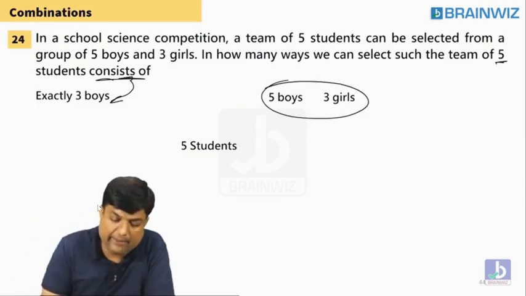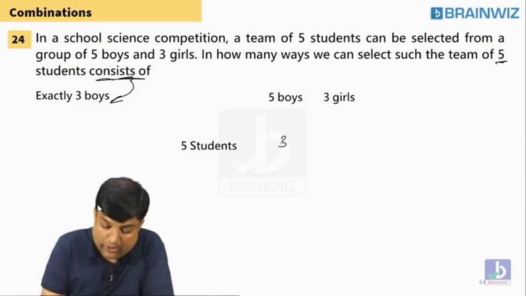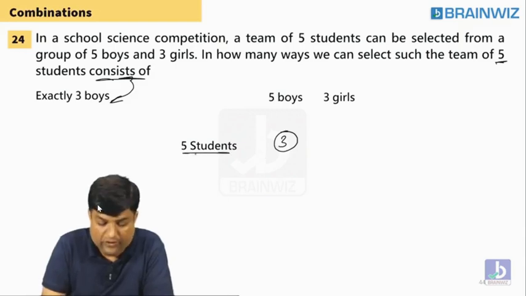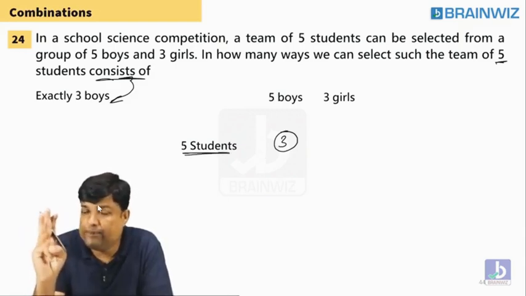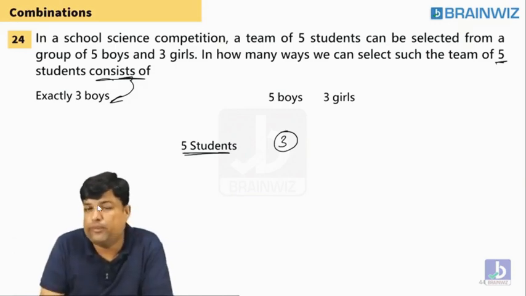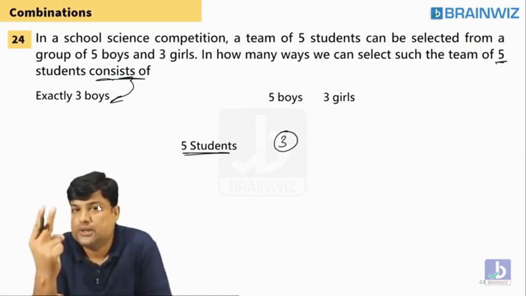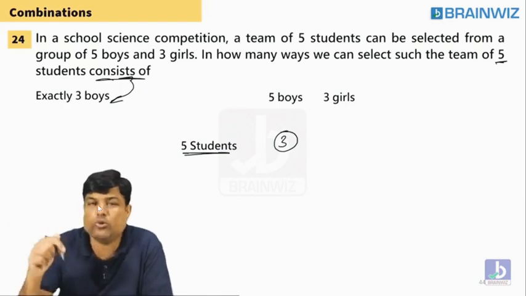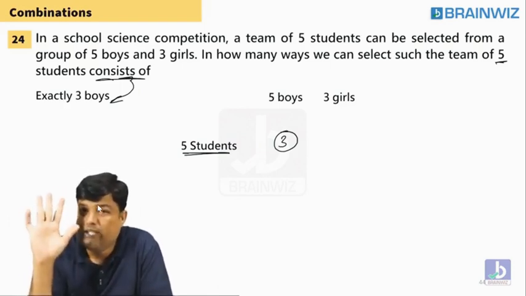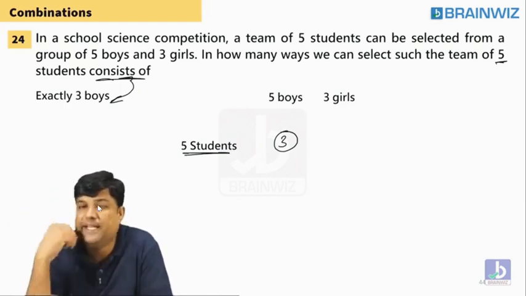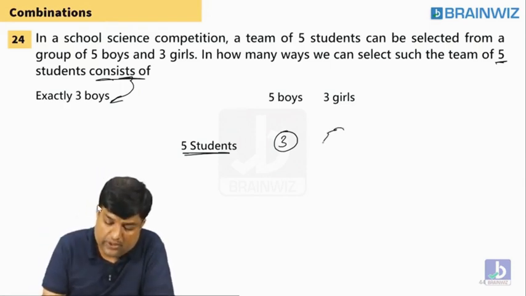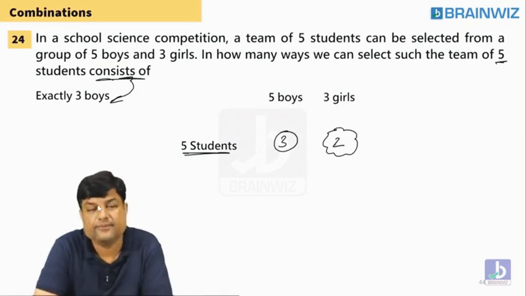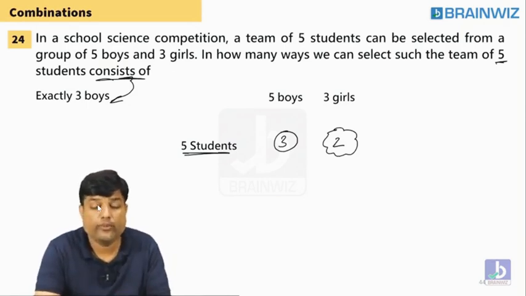Can we select exactly 3 boys, guys? Yes. When we select 3 boys, we want 5 students. That is the condition. Don't worry about that. But in the team, there should be exactly 3 boys. When you select 3 boys, should some more people be selected? 2. You want a team of 5. The principal said you have to select 3 boys. When you select 3 boys, the remaining 2 people are still pending. Who are the remaining 2? Girls. That's it. So you have to select 3 boys, and you have to select 2 girls.